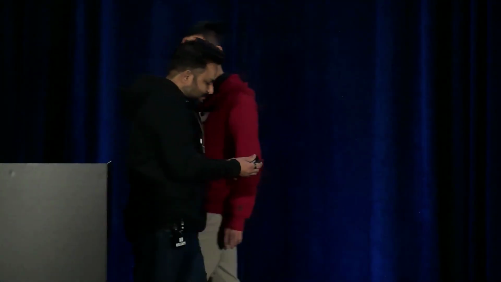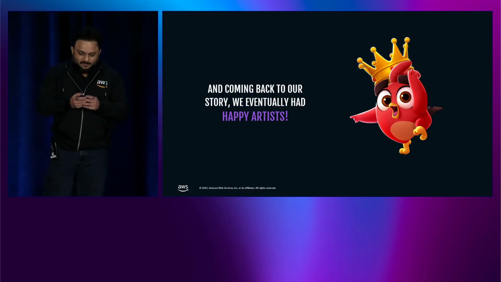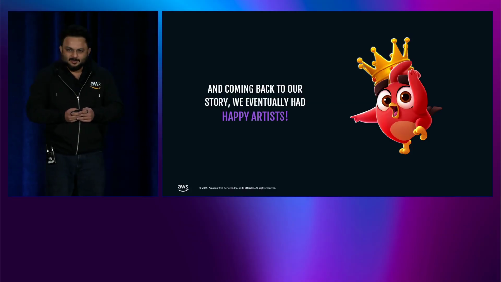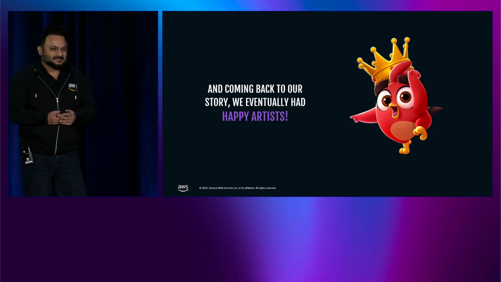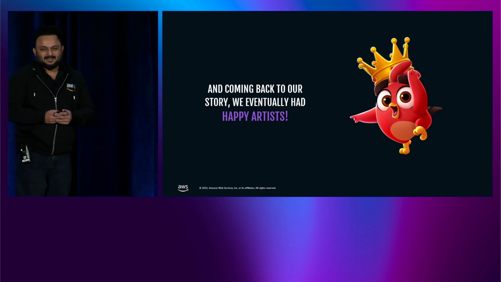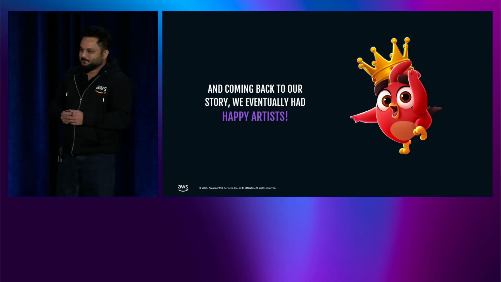And now, Rupert will talk about what were the benefits for our artists. Thanks, Ignacio. That's definitely some journey. So coming back to our story where we started, what do you guys think would have happened to the artists after getting the right tool for the right people and going through this amazing journey? You guessed it right. We had a bunch of happy artists.